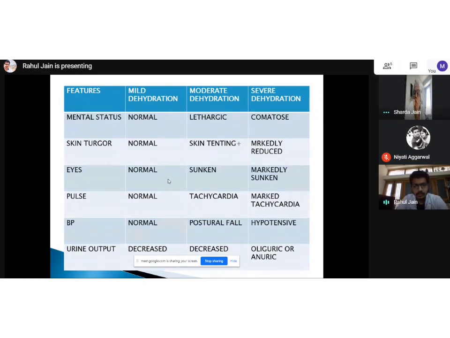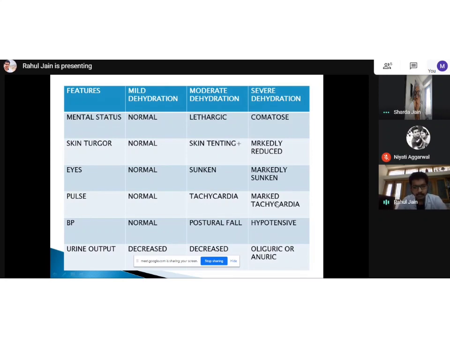So in this point, the most important thing is my pulse and BP, because any patient who comes to hospital, obviously, I will first do vitals. Then only I further move on to my general physical examination. So in the vitals, if my pulse and BP are normal, then it is mild dehydration and it's a good sign. Everything will be normal: skin turgor, eyes, mental status. But the moment pulse increases and BP decreases, it becomes moderate dehydration, and when the BP falls even more and pulse increases even more, it's called severe dehydration.